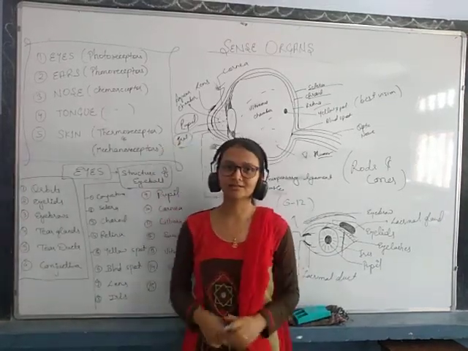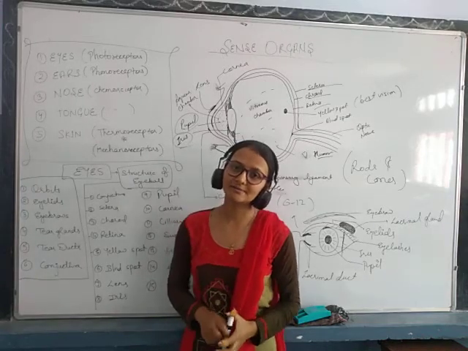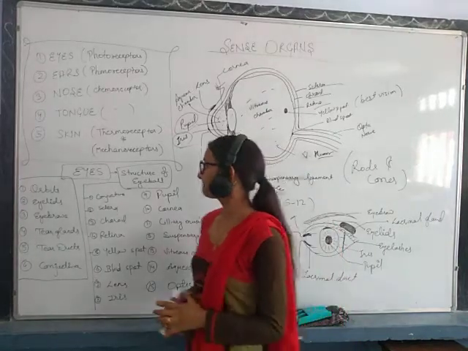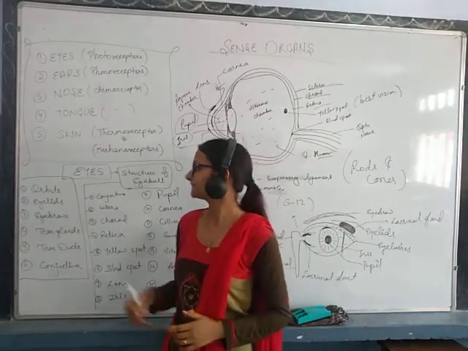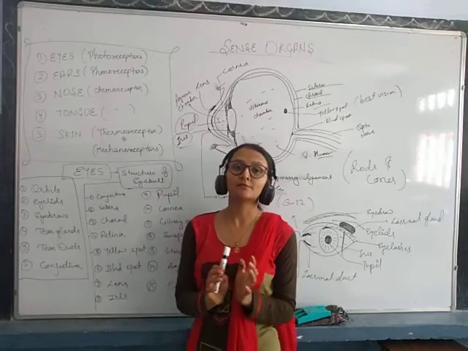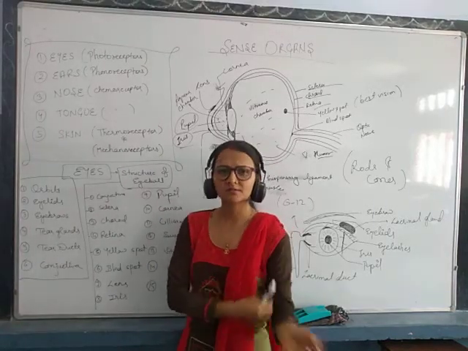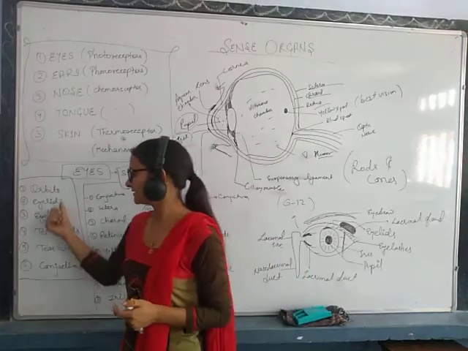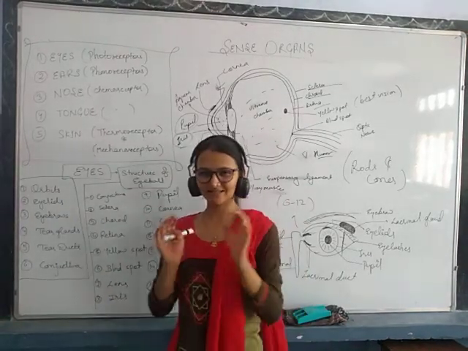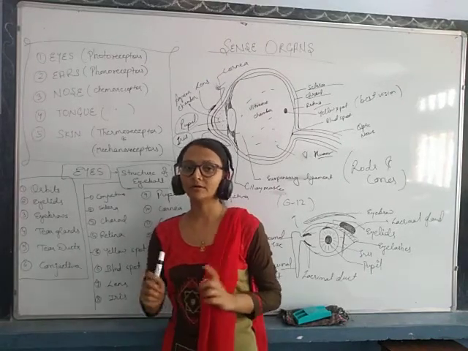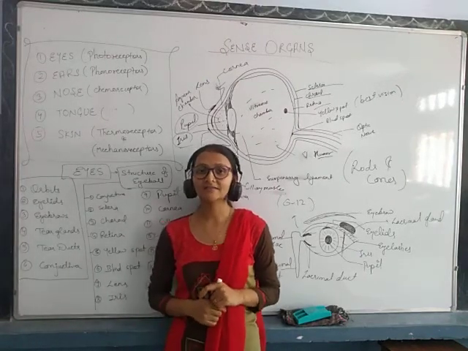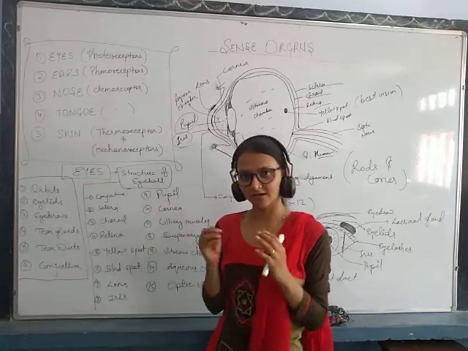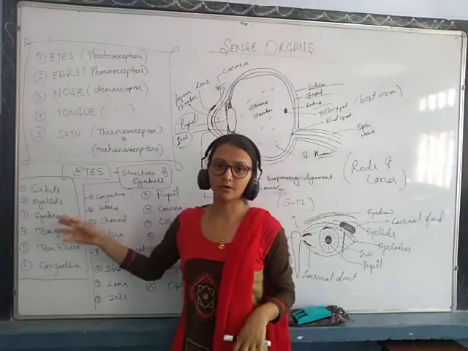Now you have two major organs in your syllabus, that is eyes and ears. Firstly, we are going to study the eyes. See, the physical appearance of the organs, the parts of the eyes which you can see from the outside. The physical appearance, that is orbits. Orbits are inside the skull. The bony part of the head is the skull. The skull has empty sockets in which eyeballs get fixed. That is called orbits.